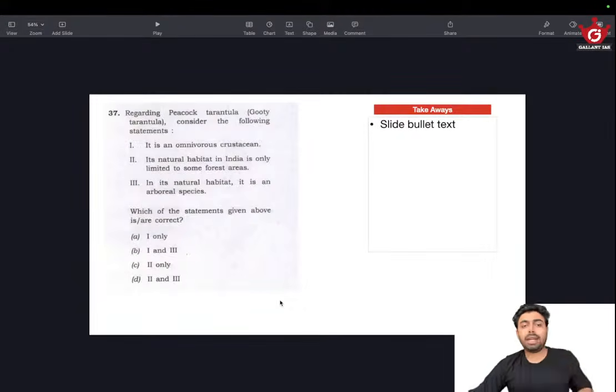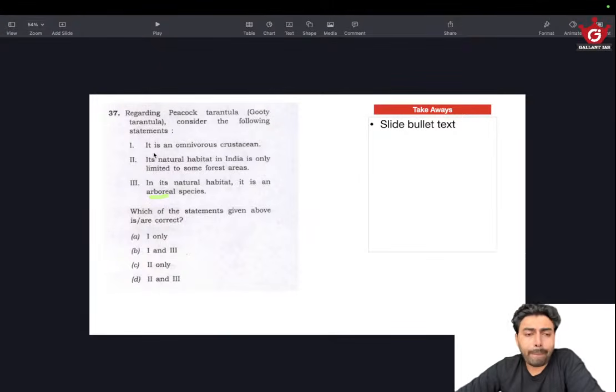Okay, next question regarding peacock tarantula. Okay, by the name of it, peacock tarantula, it's a spider. Everybody will know that tarantula is a spider. Okay, it's an omnivorous crustacean. Its natural habitat in India is only limited to some forest. Okay, in its natural habitat, it's an arboreal species. Arboreal means living in trees.